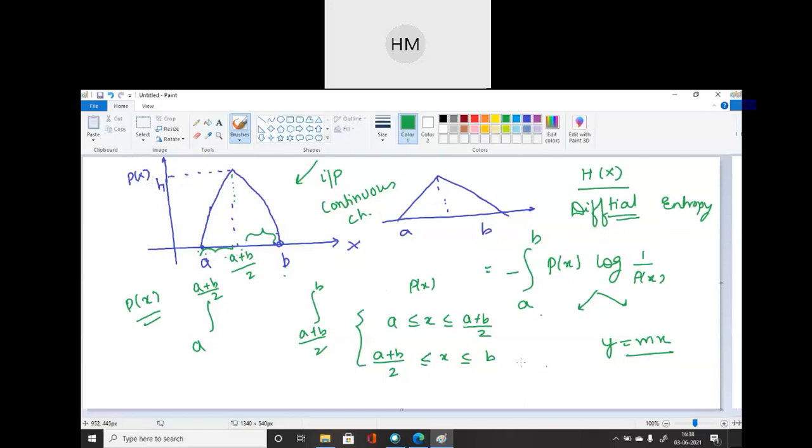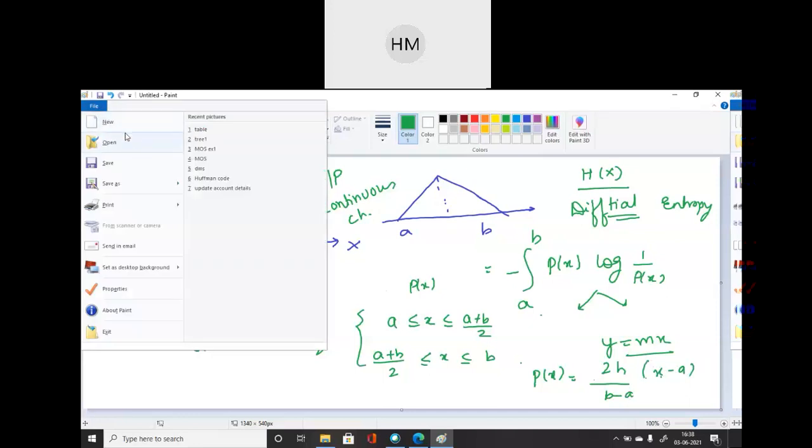There we can define the slope. तो इसमें मेरा value क्या आ जाएगी यहाँ पे बेटा? P of x for this region will be equal to 2h upon b minus a x minus a. This I have to define. See, I'm moving towards the new side.